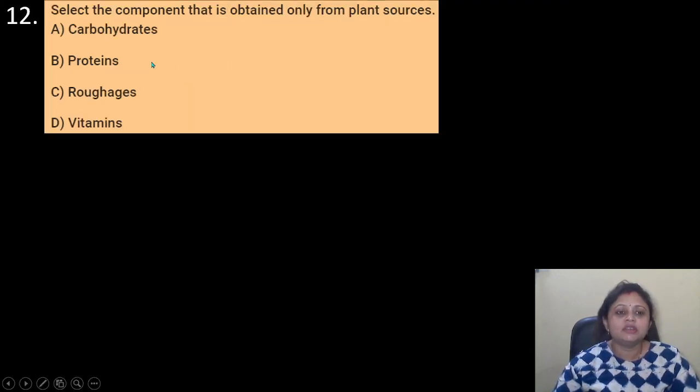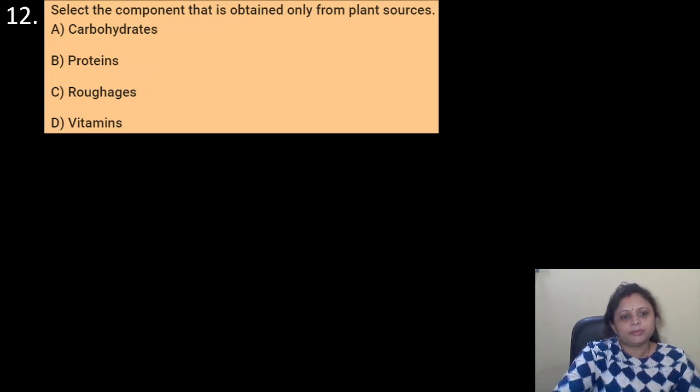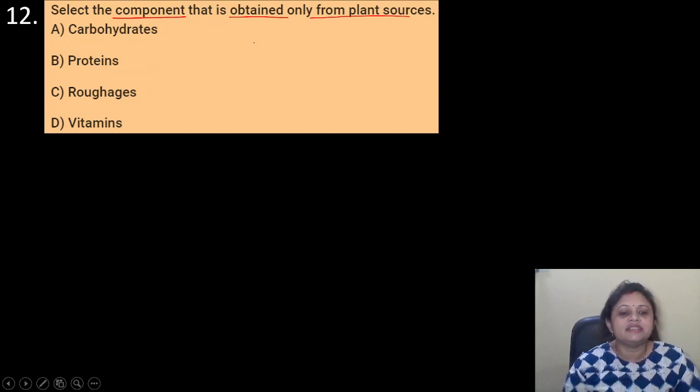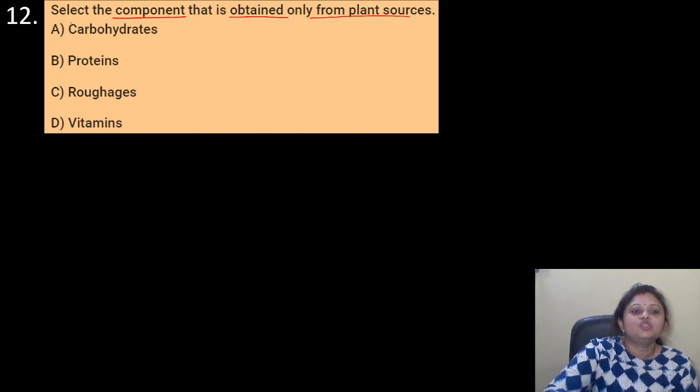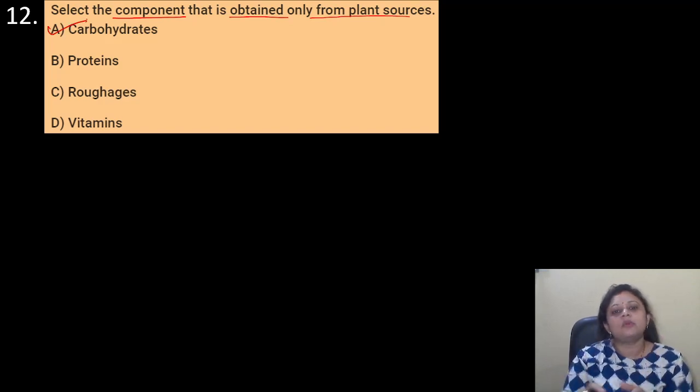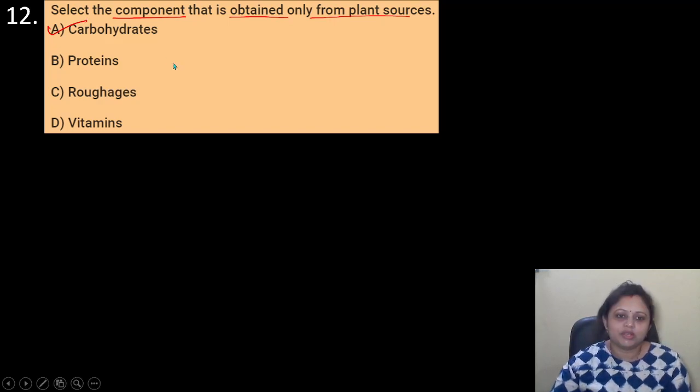Coming to the next question, select the component that is obtained only from plant sources. Options are A. Carbohydrate, B. Protein, C. Roughage, D. Vitamins. So, which component do we obtain only from plant sources? What do you think? Yes, this is carbohydrate. So, carbohydrate we are getting from the plant source only.